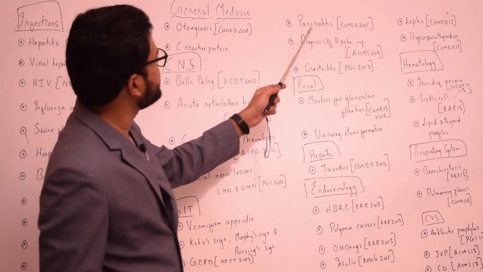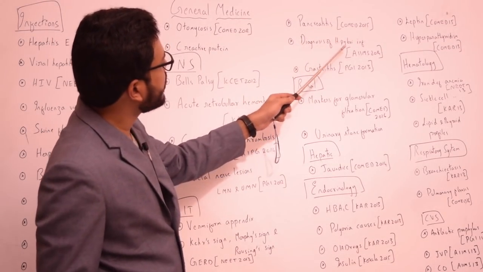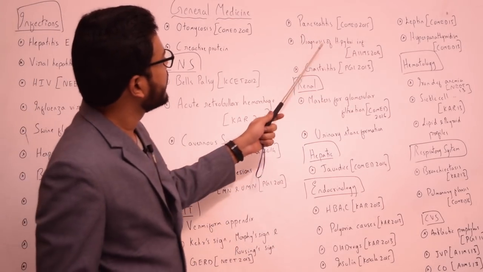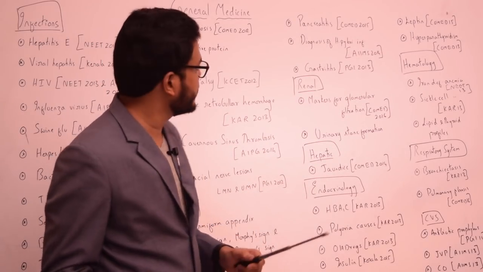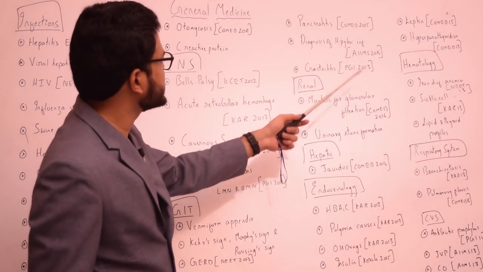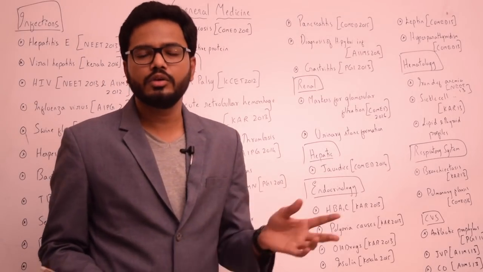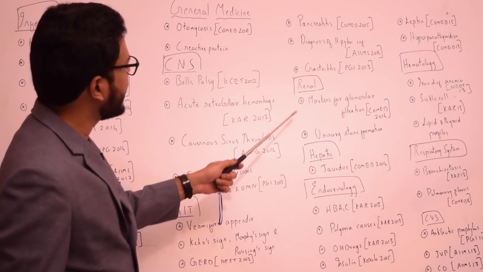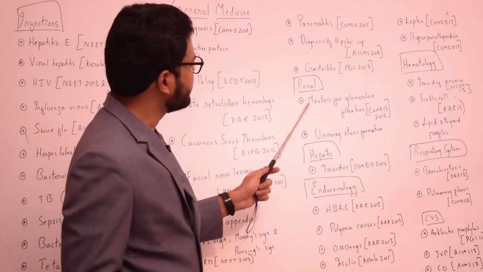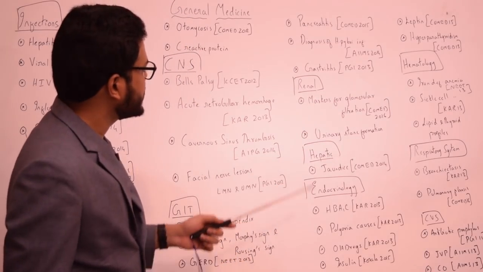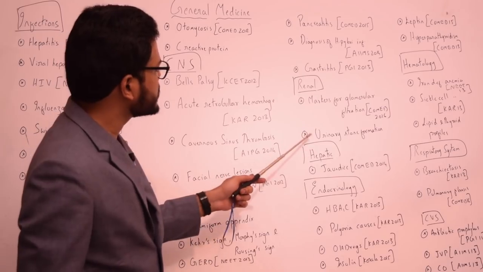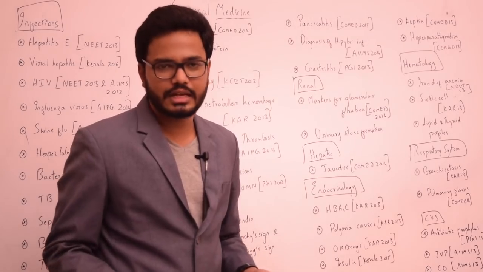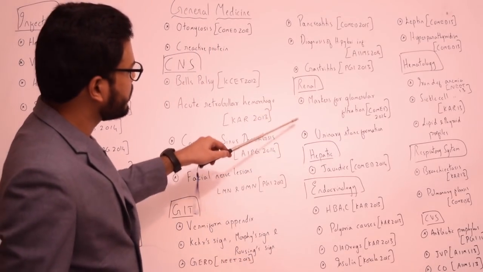And also we have questions from pancreatitis in COMET, and diagnosis of H. pylori infections, the various tests used in diagnosis of H. pylori infection, asked in AIIMS 2014. And also we have questions from gastritis in PGI 2013. So on the acute version as well as the chronic version of gastritis, we have questions. And in the renal system, we have questions from glomerular filtration, various markers for glomerular filtration, asked in COMET 2016, last year. And also the causes for urinary stone formation like oxalate crystals, etc., right? So these are some of the topics in the renal system.